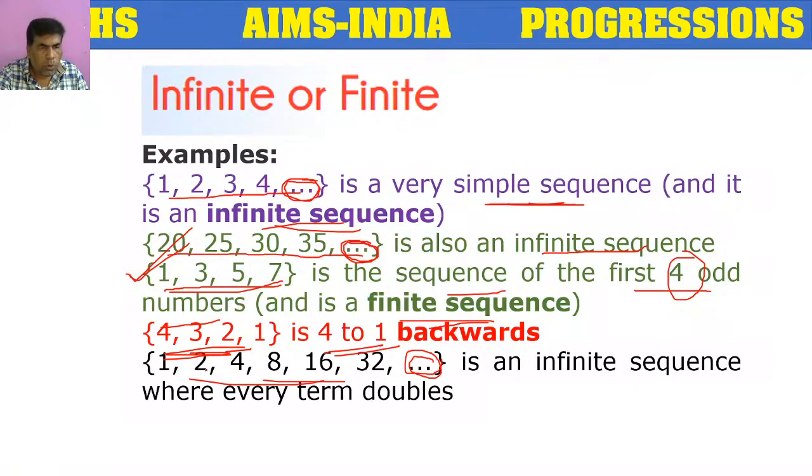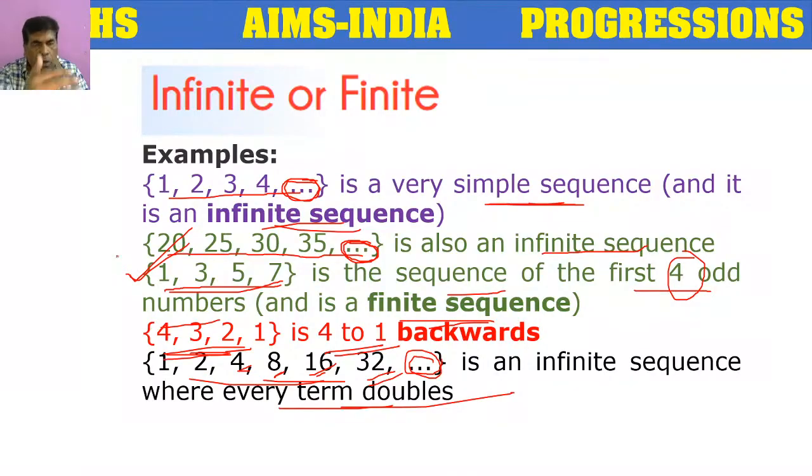1, 2. 2 is becoming double. 4. 4 is becoming double. 8. 8 is becoming double. 16. 16 doubles means 32. Every term is becoming double. In this sequence, every term is becoming double.